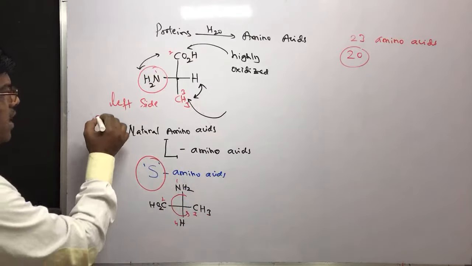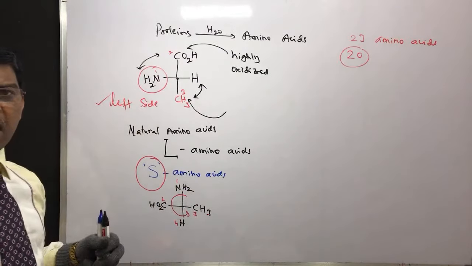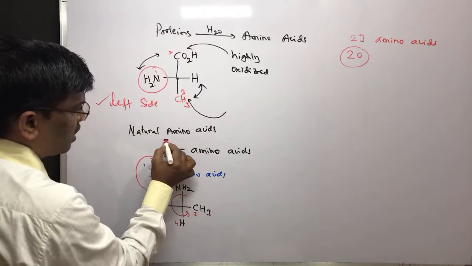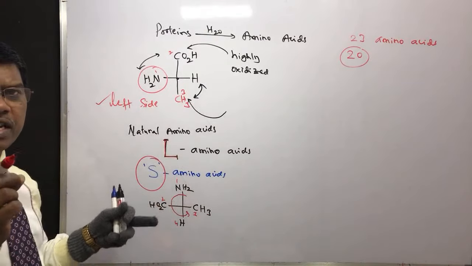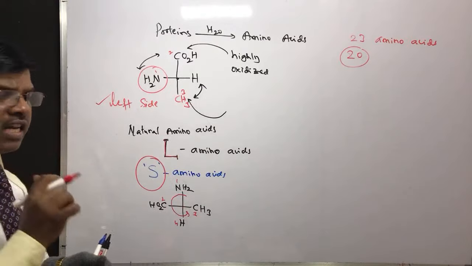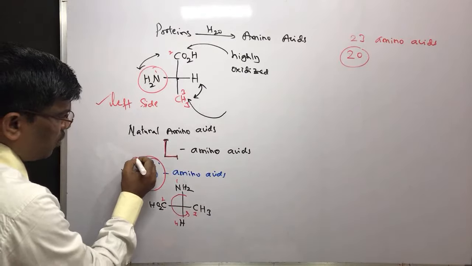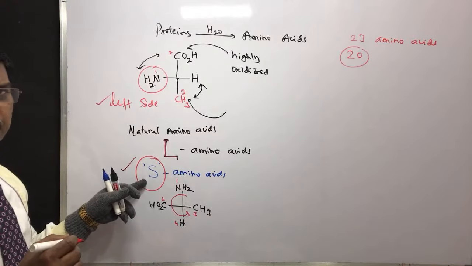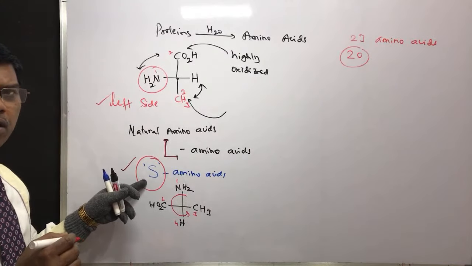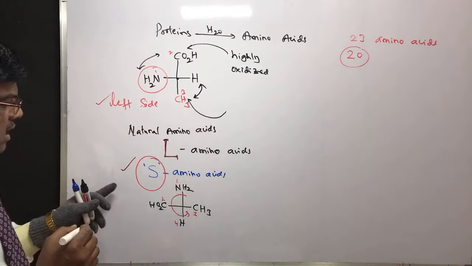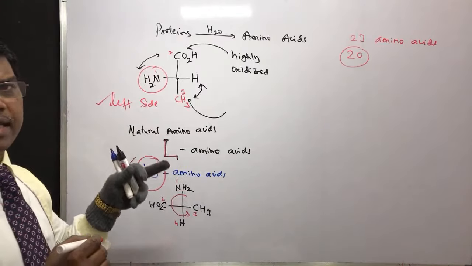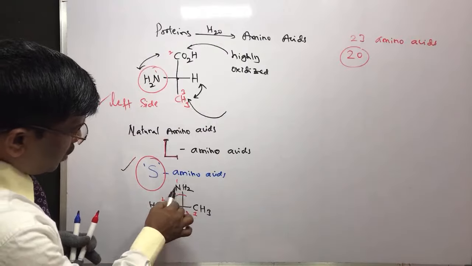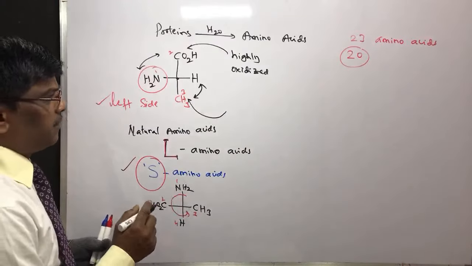Remember students, it is very important. All natural occurring amino acids are L configuration. Now this DL nomenclature is not going to be followed in modern textbooks. So absolute configuration is RS configuration, which follows CIP rules, that is Cahn-Ingold-Prelog rules. So based on that, it is S amino acid. Yes students. So this is how it is going to be S amino acid.